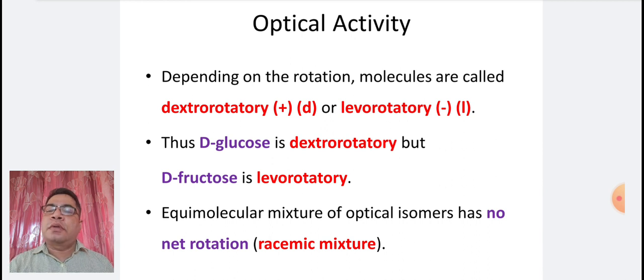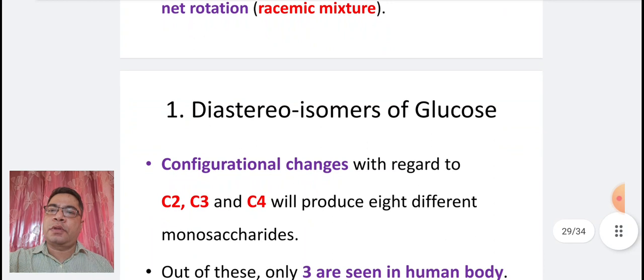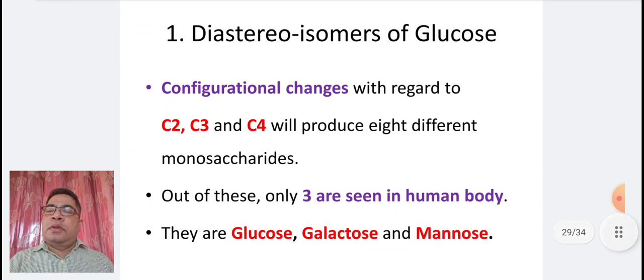Thus, D-glucose is dextrorotatory, but D-fructose is levorotatory. An equimolecular mixture of optical isomers has no net rotation. That is why it is called a racemic mixture. Coming to the next point, diastereomers of glucose. Configurational changes with regard to C2, C3 and C4 will produce 8 different monosaccharides. Out of these, only 3 are seen in the human body. They are glucose, galactose and mannose.